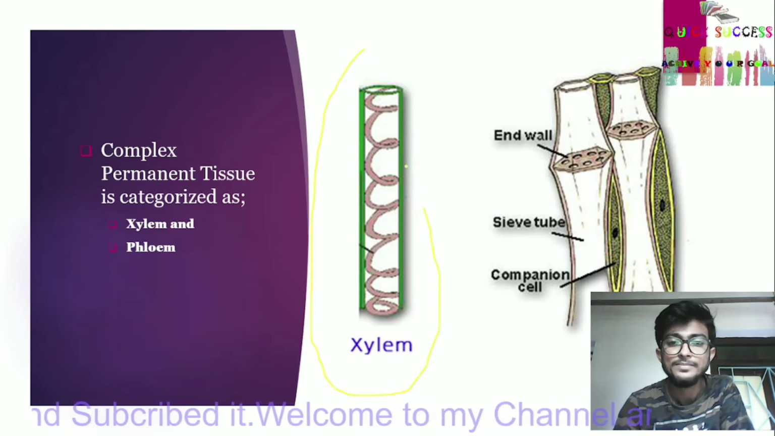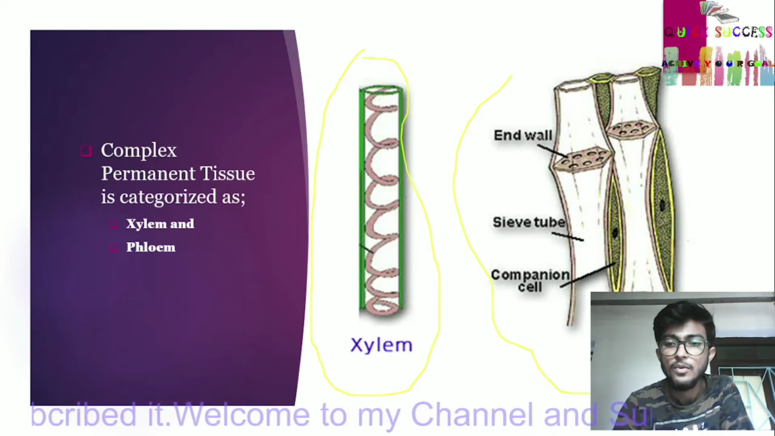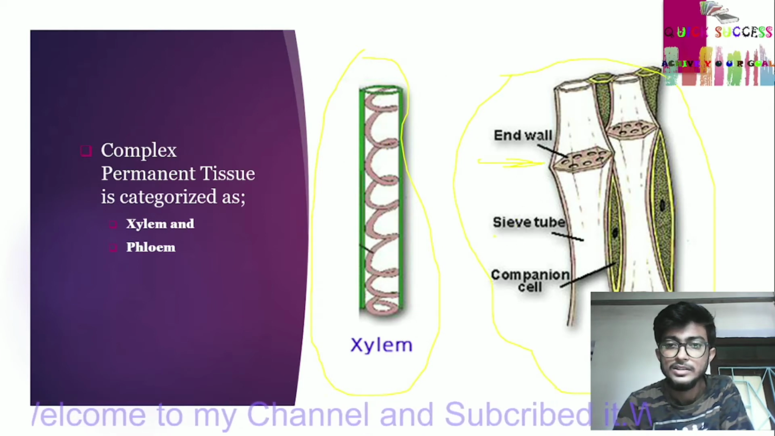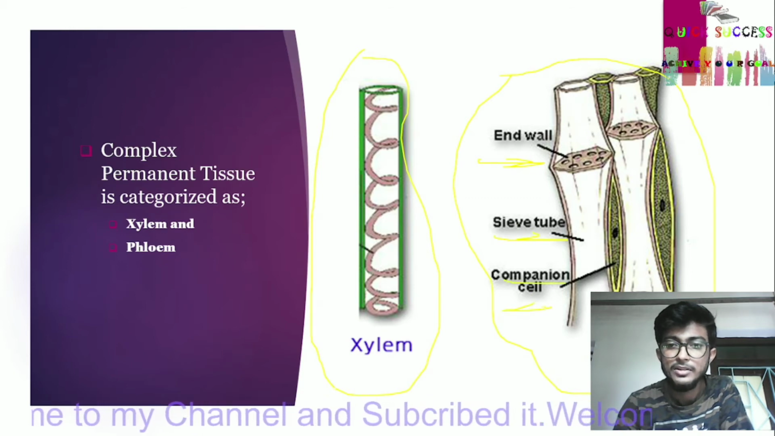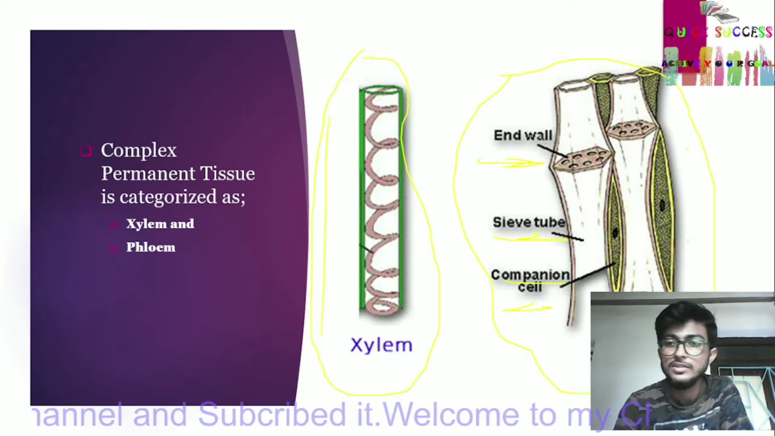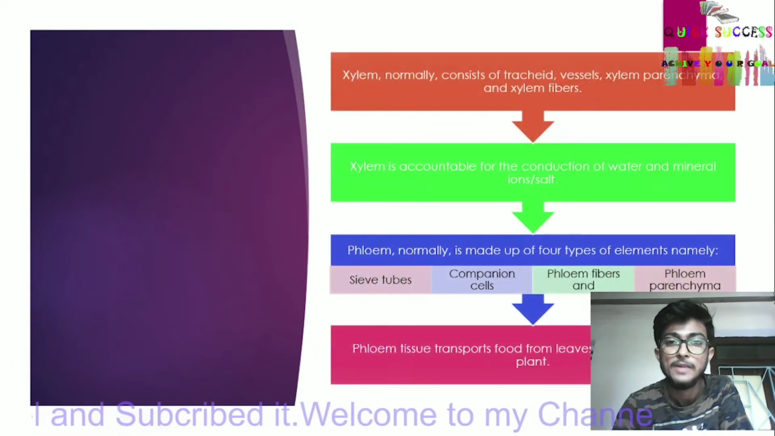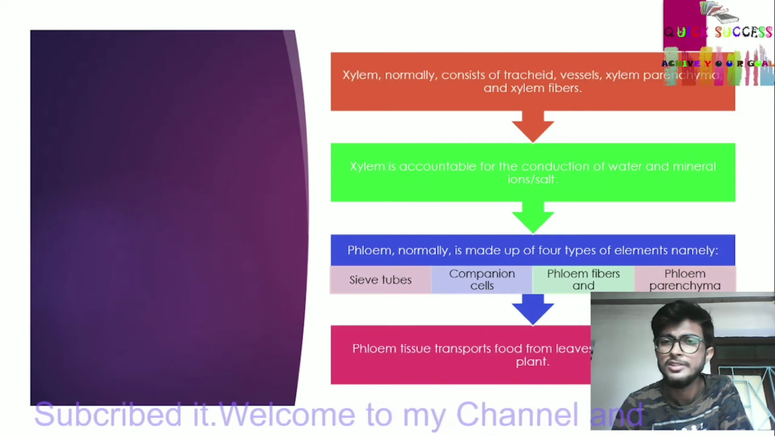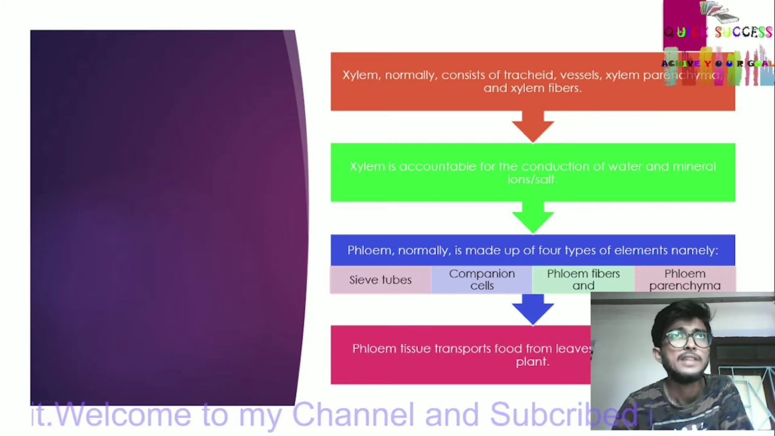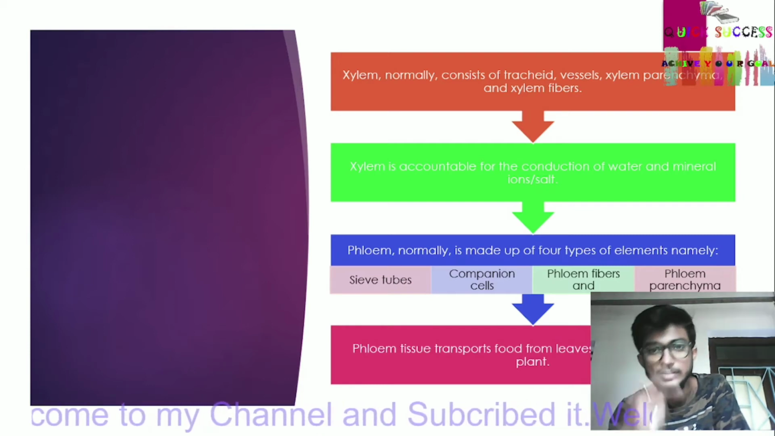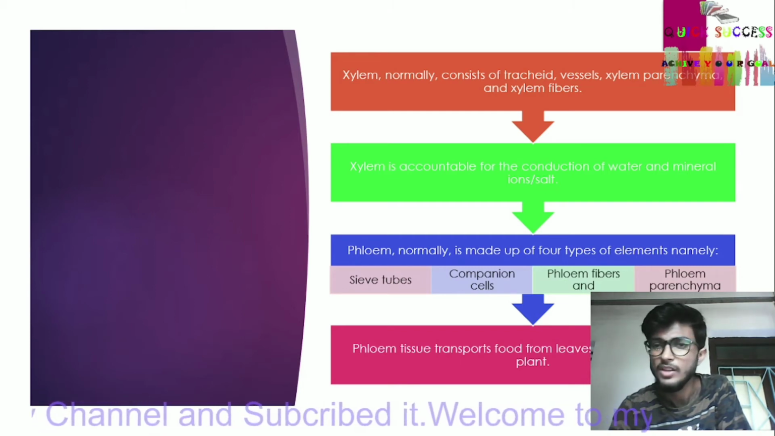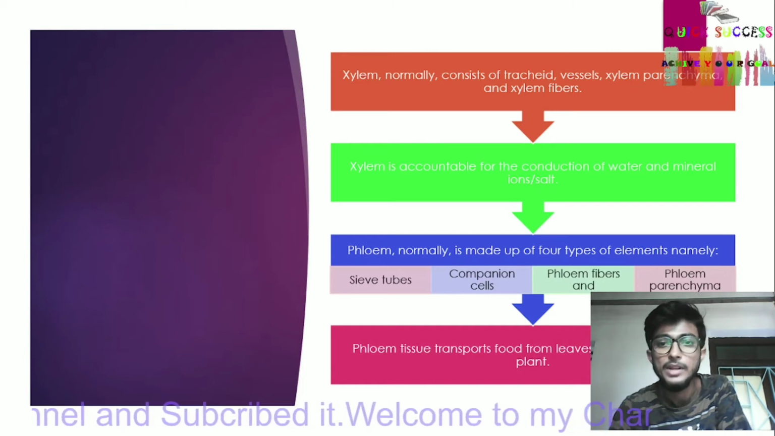This is the xylem. This is the phloem. This is the end wall. This is the sieve tube. This is the companion cell. This is xylem. This is phloem. Xylem normally consists of tracheids, vessels, xylem parenchyma and xylem fiber. Xylem is responsible for the conduction of water and mineral salts.